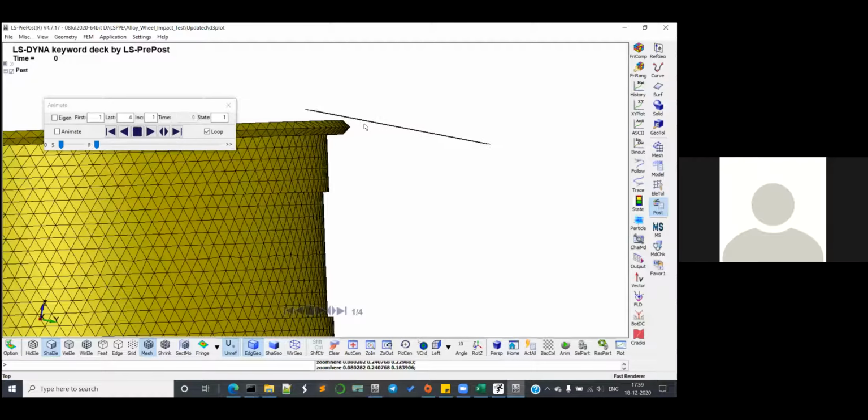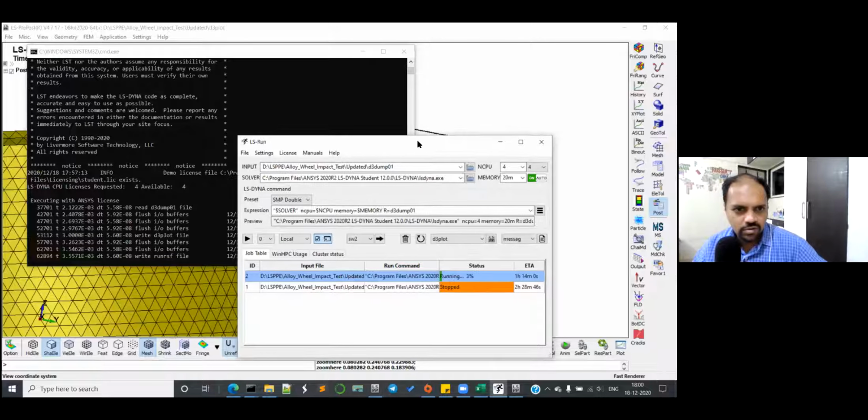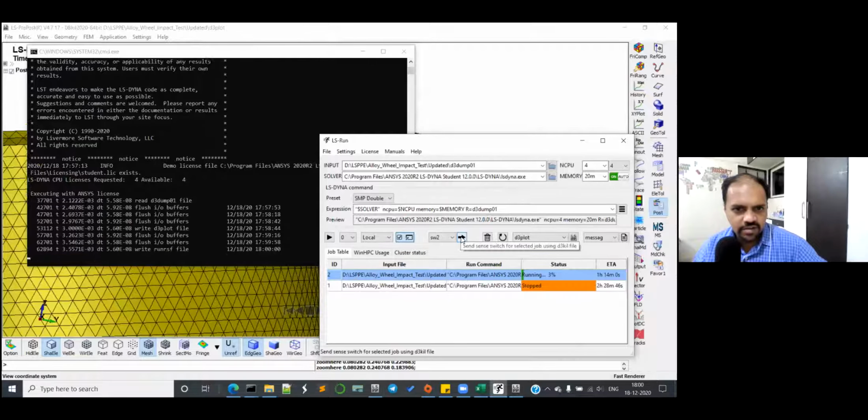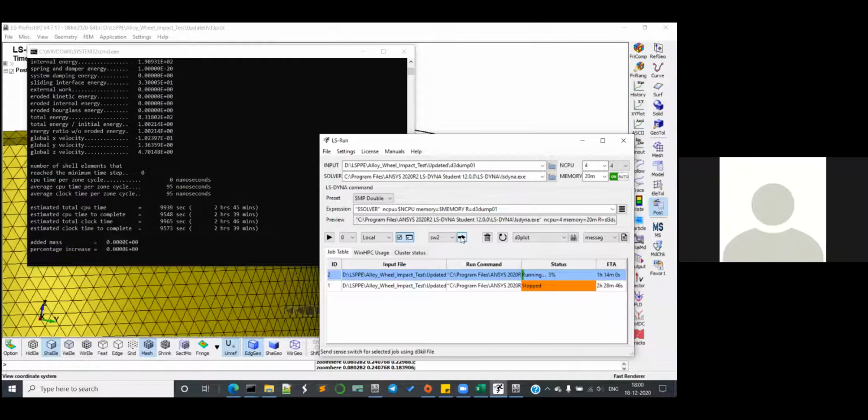Now, if you guys go to LS-Run again, you can actually change SW1 to SW2. But wait, you have to watch it in the black window as well. So go to the command window where you are running it, and then send the switch. Send it, yeah. So it is going to take 2 hours and 39 minutes for 4 CPUs.